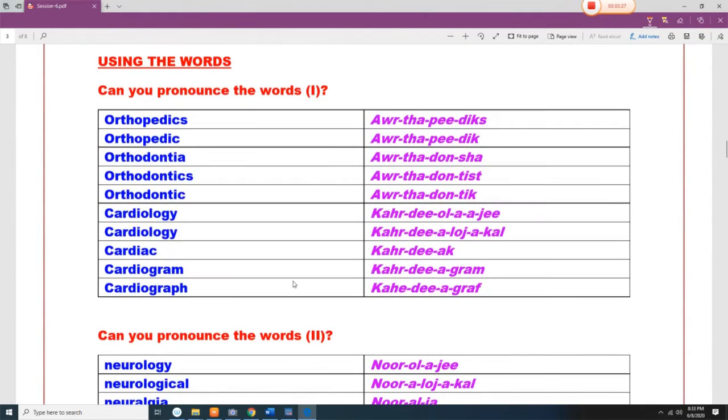Now I am going to say the words and you have to pronounce them with me. Orthopedics, orthopedic, orthodontia, orthodontics, orthodontic, cardiology, cardiac, cardiogram and cardiograph.